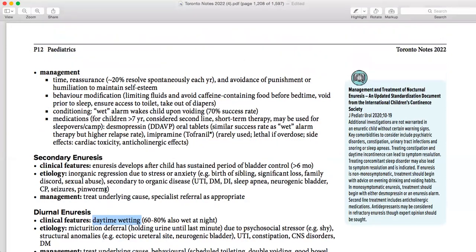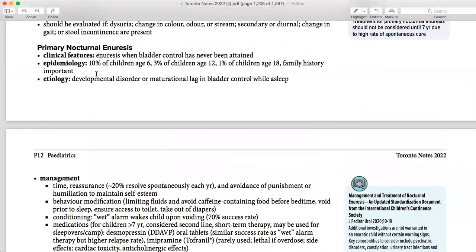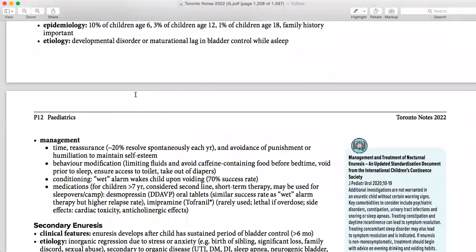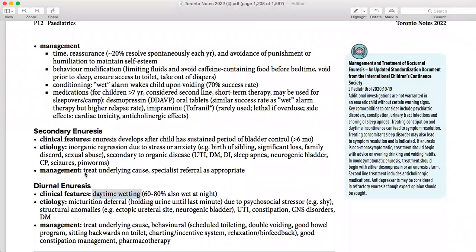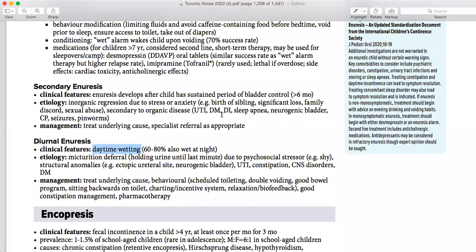Even in primary nocturnal enuresis, what are you going to rule out first? Any psychological problem. In secondary, mostly it's any clinical problem, but still you have to rule out psychological first. Psychological comes first because on that you don't have to start any medication, you don't have to do any test. You find out on the basis of the history and treat it on the basis of the history, and all you need to do is counseling. It will get well. Baby needs some good words, and he will definitely get better with that.